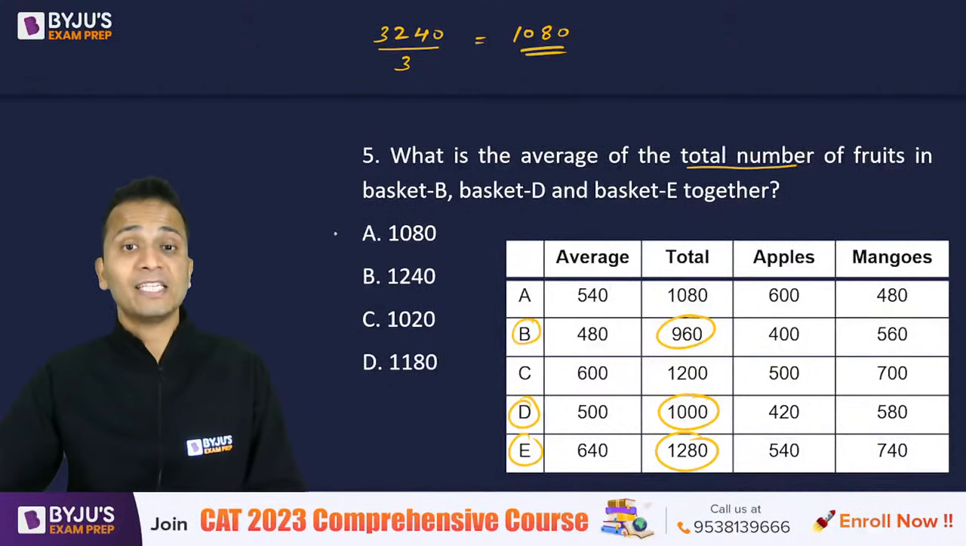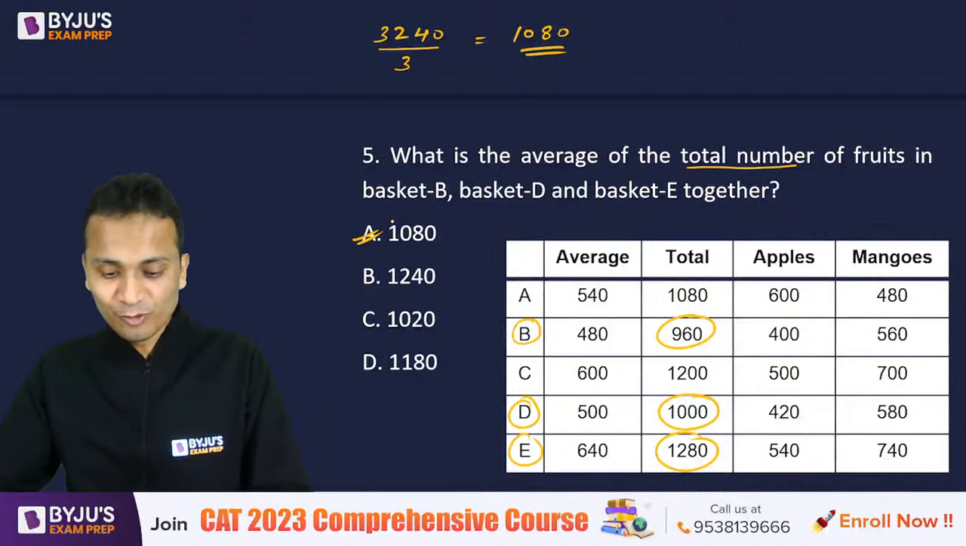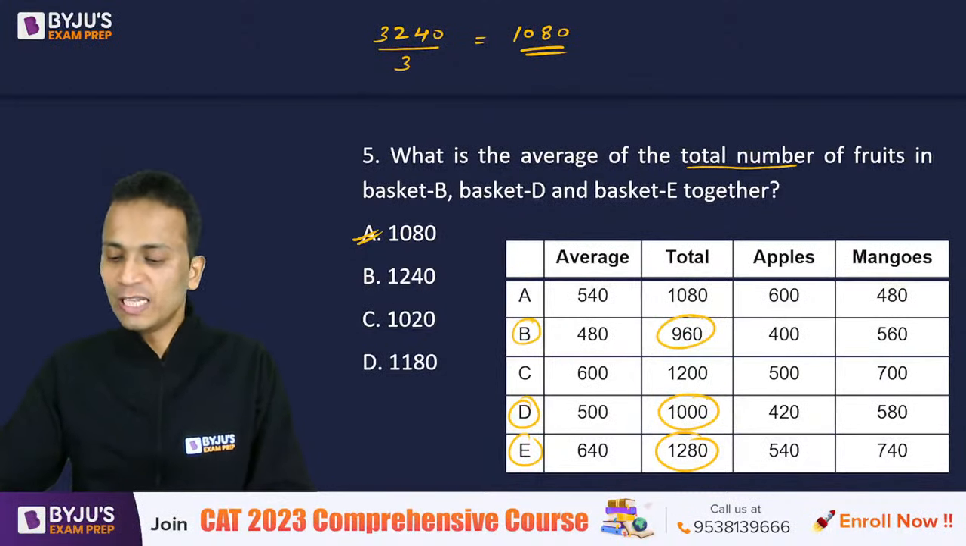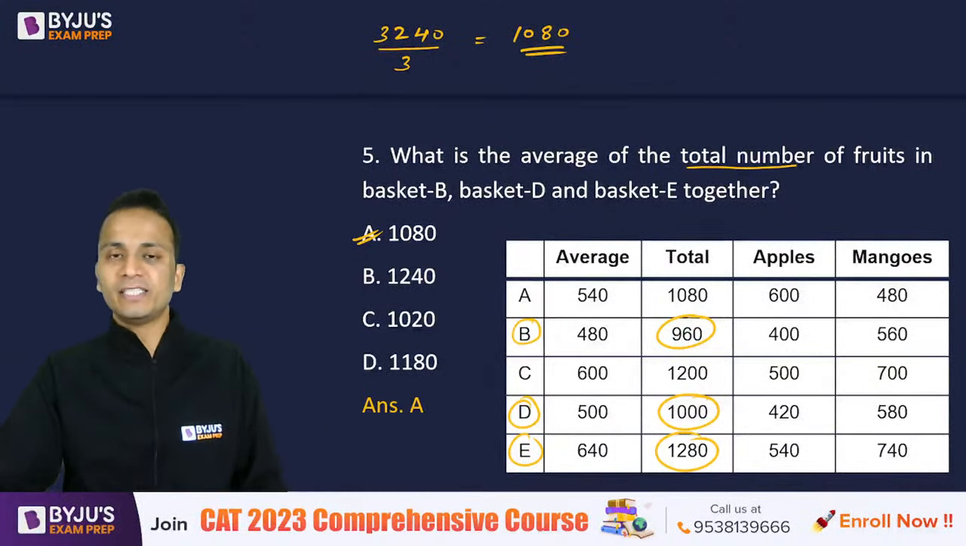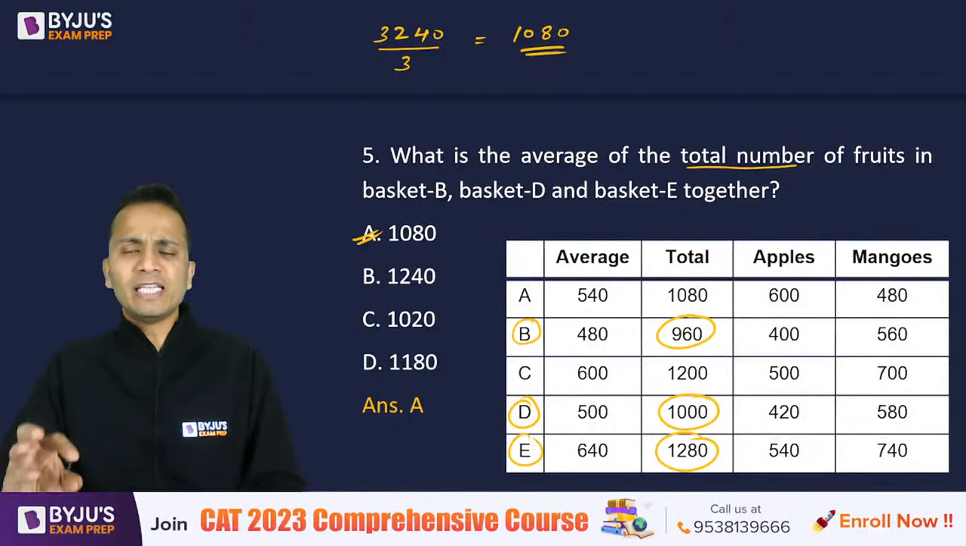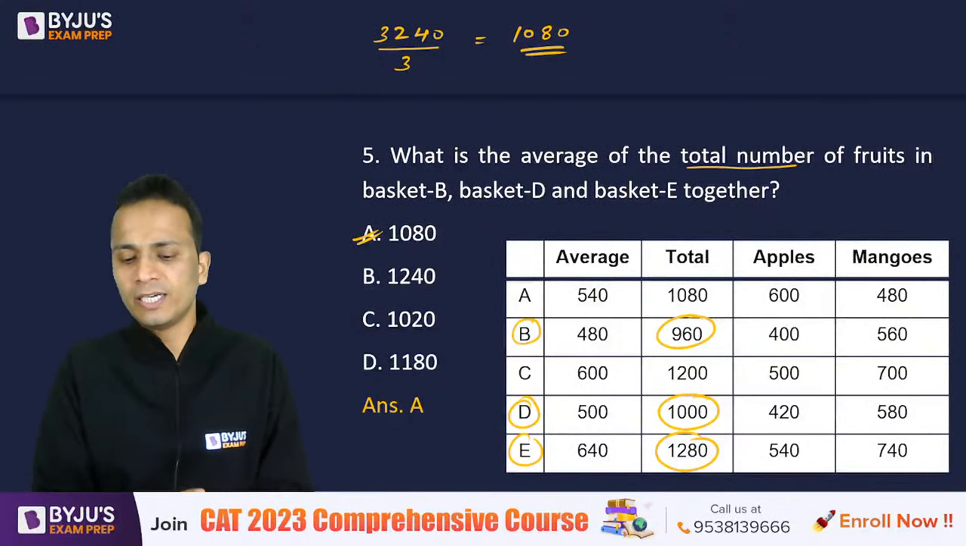Okay, so 1080 should be the correct answer, and yes, almost all of you have given a correct answer. Nice, good to see that. So option A, yes, it is the correct answer, right? So these were the 5 questions, basic questions based on data interpretation, and this is the level of difficulty that you may find in actual TISSNET examination.